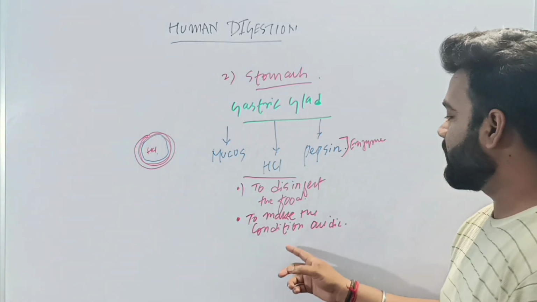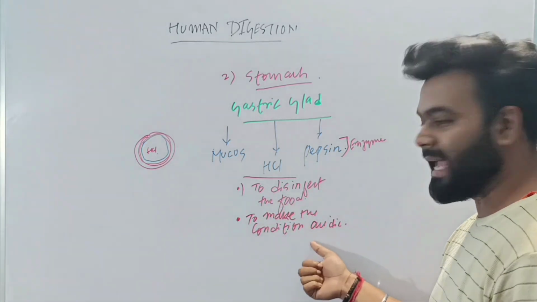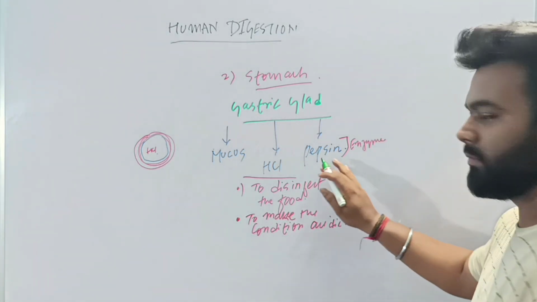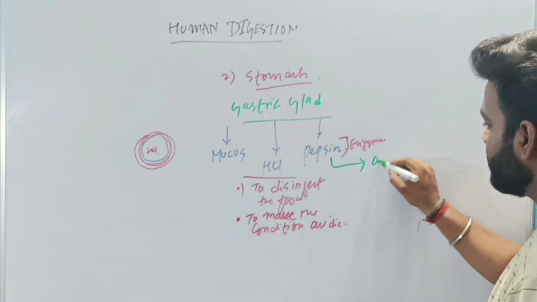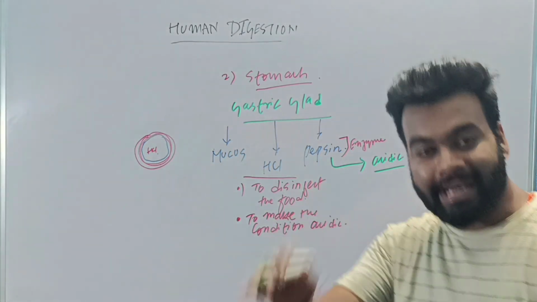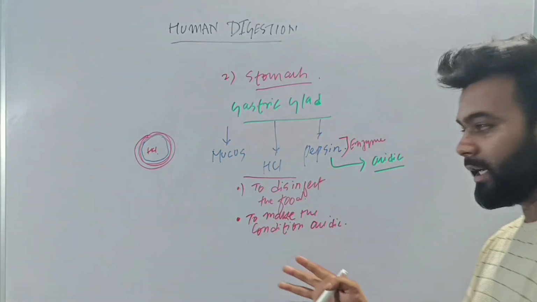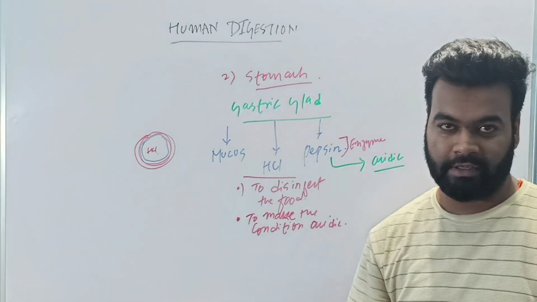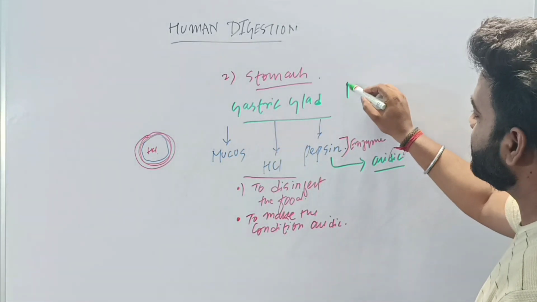Now, once the HCl disinfects the food and makes the condition acidic, now comes the role of pepsin. Pepsin is an enzyme which requires acidic condition to work properly. That acidic environment is already created by HCl. Is that clear? So now pepsin has a very good environment to do its work. So now pepsin will do its work. What does pepsin do?